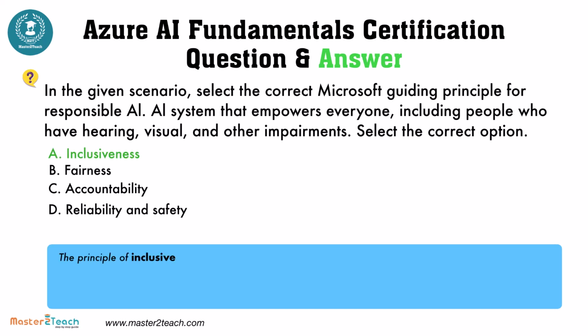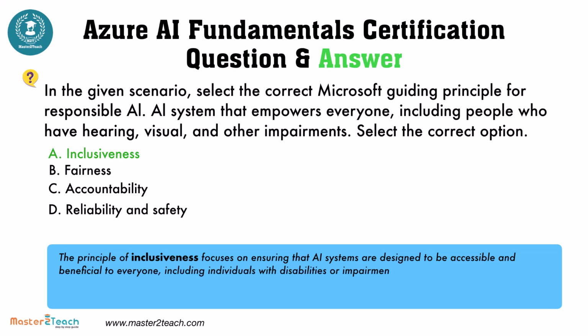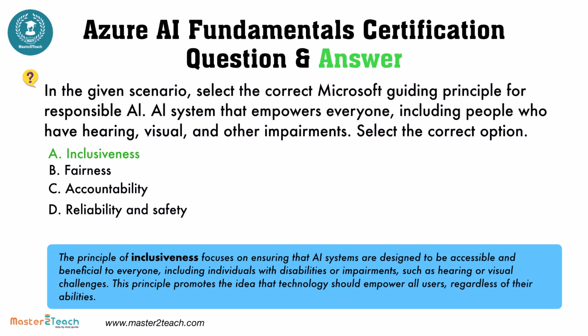The principle of inclusiveness focuses on ensuring that AI systems are designed to be accessible and beneficial to everyone, including individuals with disabilities or impairments such as hearing or visual challenges. This principle promotes the idea that technology should empower all users, regardless of their abilities.